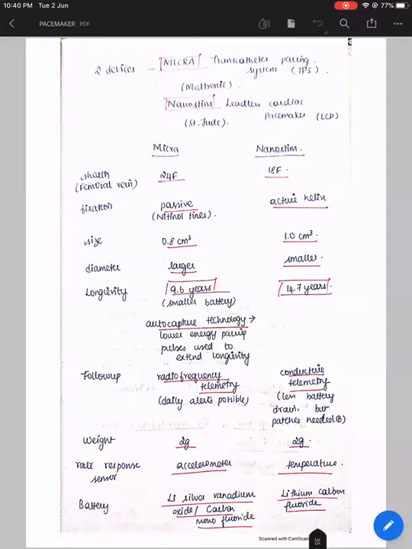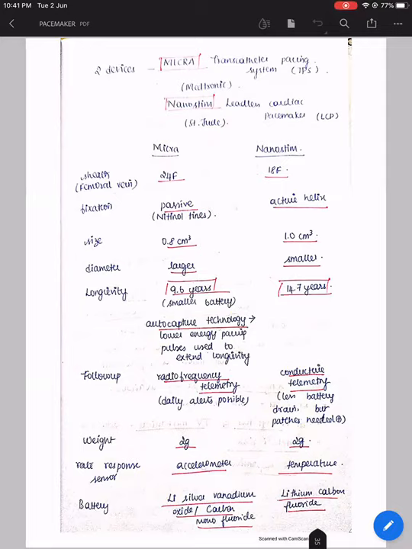The size: Micra is a little bit bigger in volume, it is 8.8 centimeter cube. For NanoStim it is 1 centimeter cube. So diameter wise, Micra is larger, so you are using a larger sheath for Micra. And longevity for Micra is around 10 years, 9.6 years to be exact. And the NanoStim has a longevity of 14.7 years.